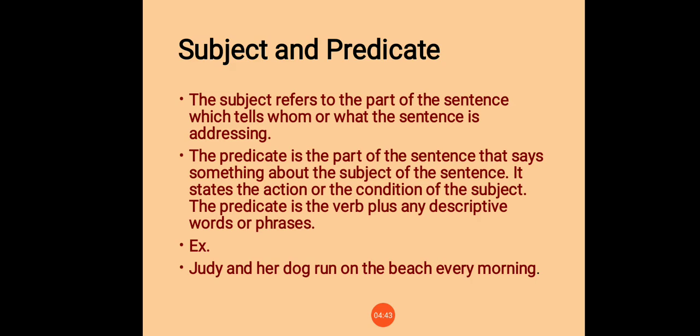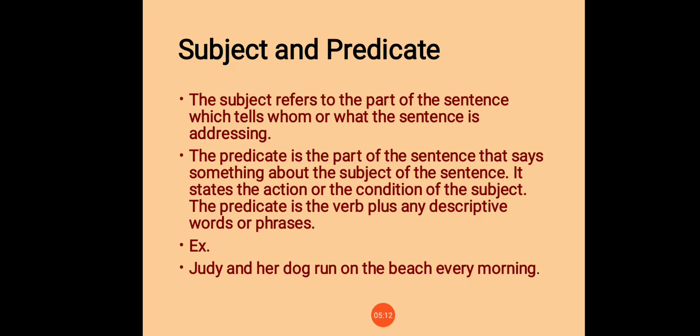See the example. Judy and her dog run on the beach every morning. This is the example. Now, in this sentence, firstly find the verb and then make a question by placing who or what before it.